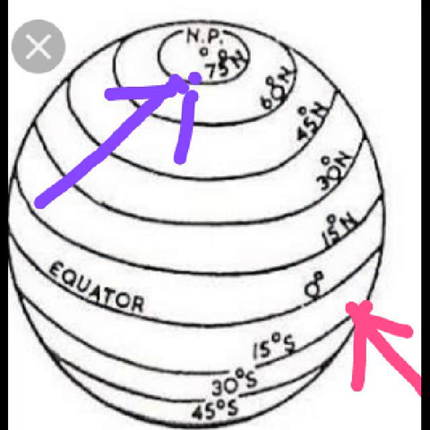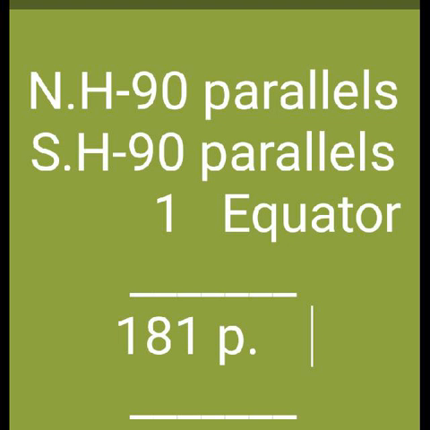There are 90 parallels in the northern hemisphere and 90 parallels in the southern hemisphere. Including the equator, there are 181 parallels. How many parallels are on the globe?